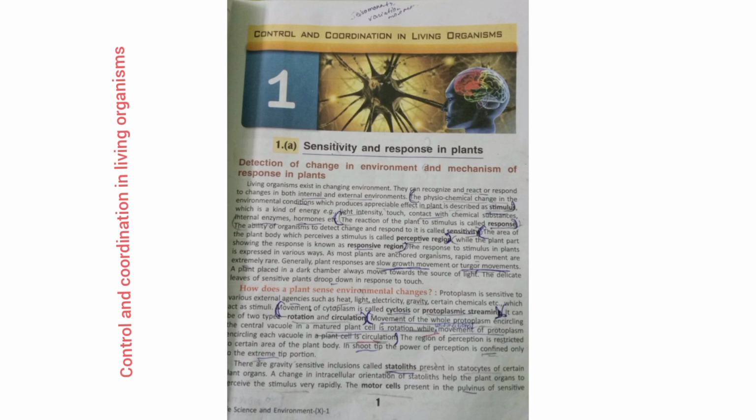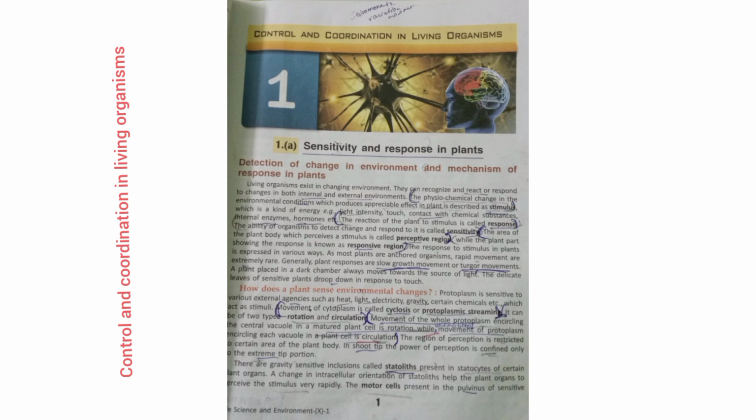Then the area of the plant body which perceives the stimulus is called perceptive region. It is also a very important line. While the plant part showing the response is called responsive region. So from this paragraph we will have what is stimulus, what is response, what is sensitivity, what is perceptive region, what is responsive region. So please underline this and memorize the definitions.